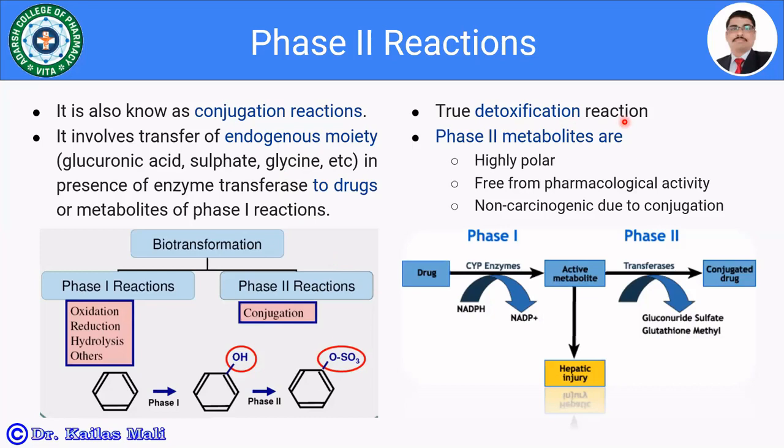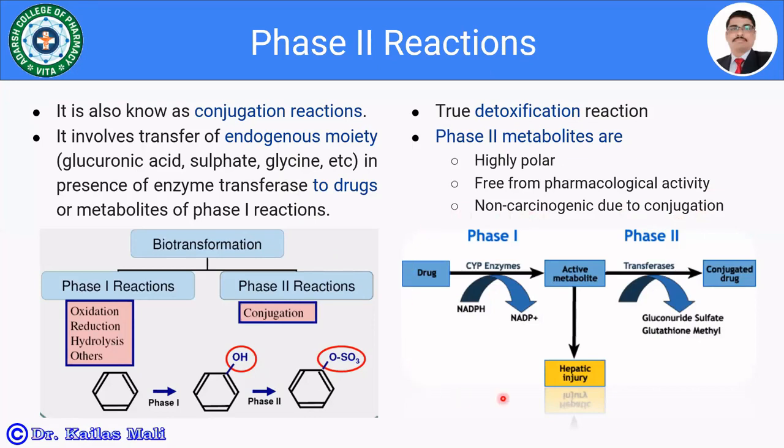Phase 2 metabolites are highly polar in nature, so they are going to be easily excreted from the body. They are free from pharmacological activity. They do not have any pharmacological activity because they are conjugated with another molecule, and also they are non-carcinogenic due to the conjugation, and they get easily excreted from the body.